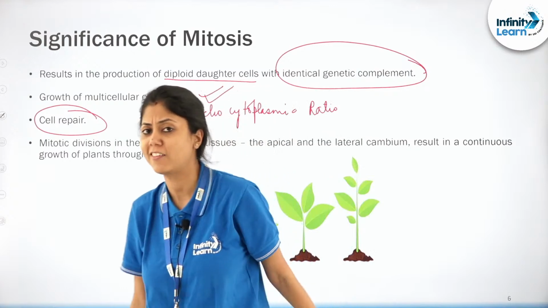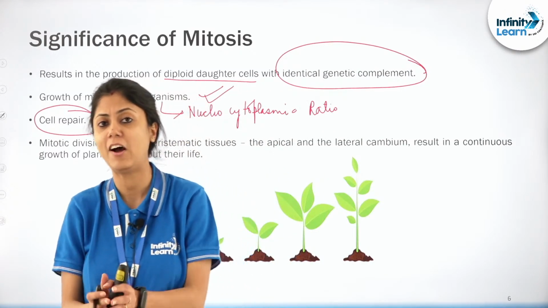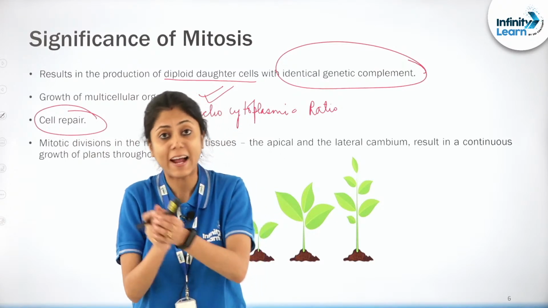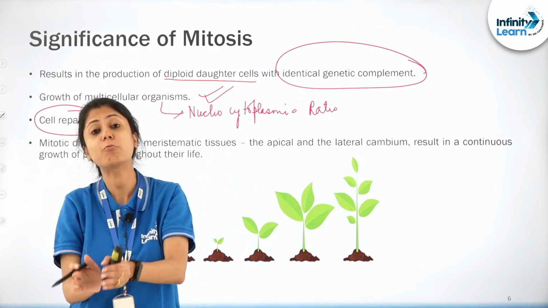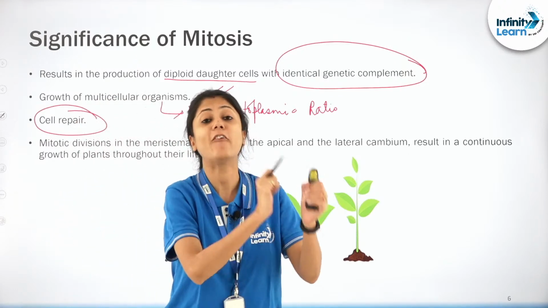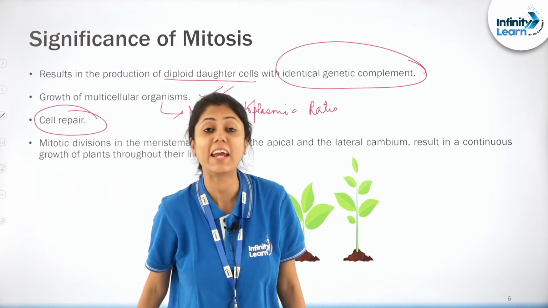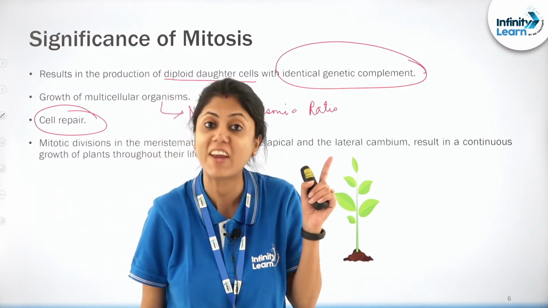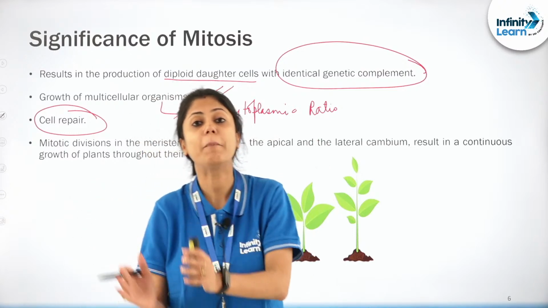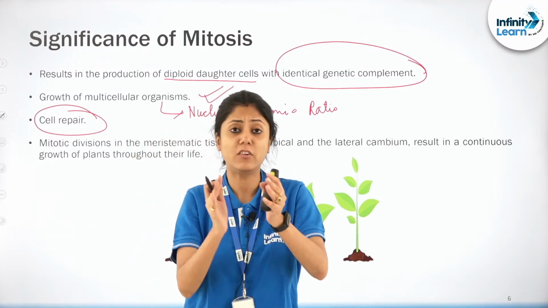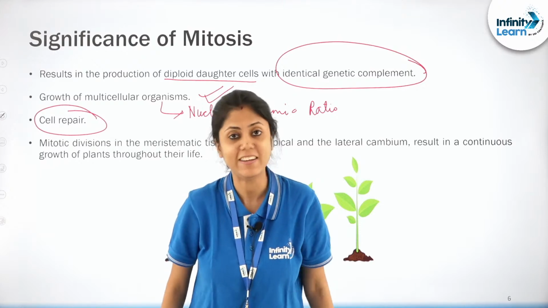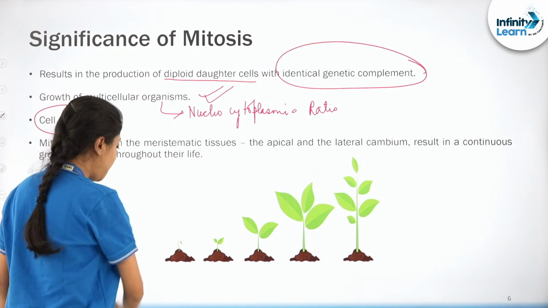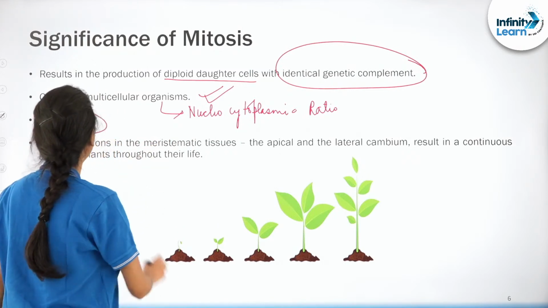Do I have to explain this to you? I think you have understood by now that mitosis is also known as equational division, correct? That means the daughter cells will have the same number of chromosomes as is found in the parent cell, and also mitosis will not lead to any variation. That means they will be forming exact genetic copies of the parent cell, right? So that is it, and this is a very important point, bacha, which you need to remember.